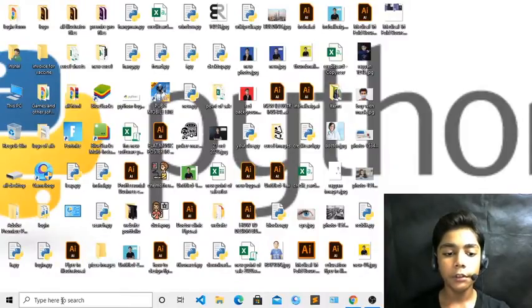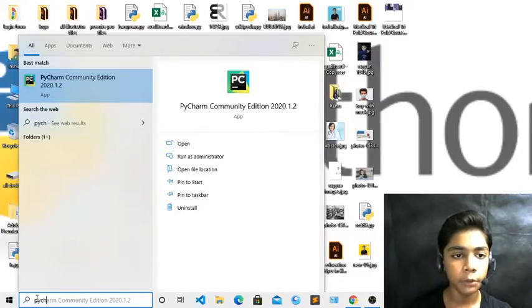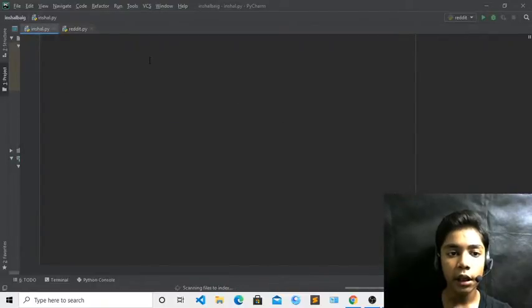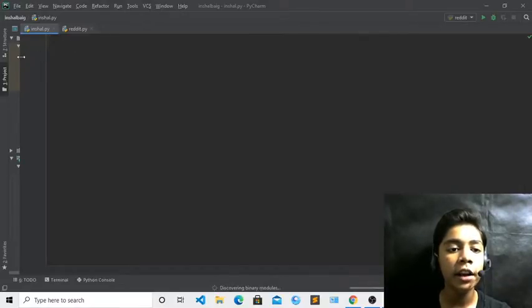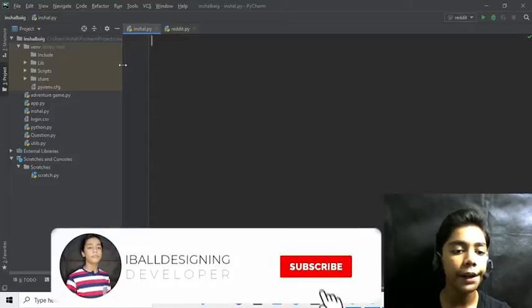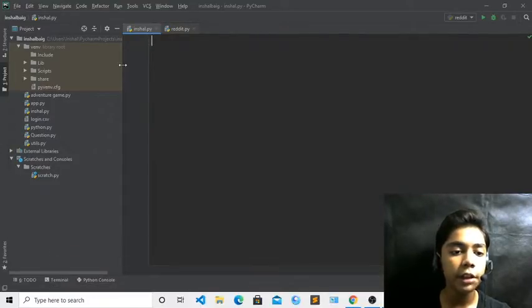First of all you have to open your text editor. I am opening my text editor, PyCharm. Here you can see my text editor has opened, and I have taken one file called inshal.py. I have given this name to my file. There are many directories and files which I have already made, because we worked with all these files in our previous projects and topics.